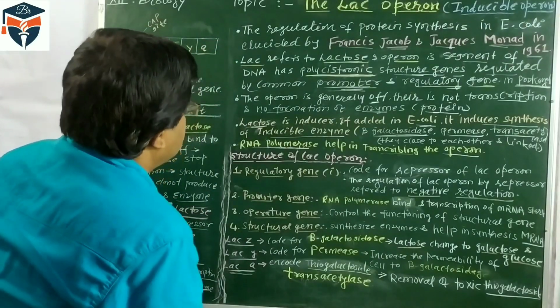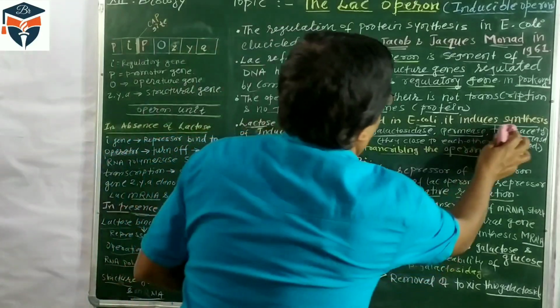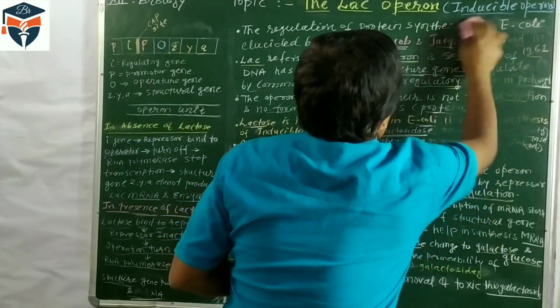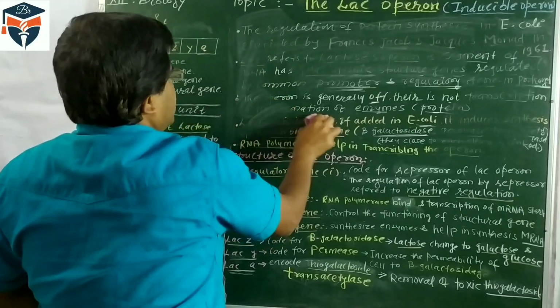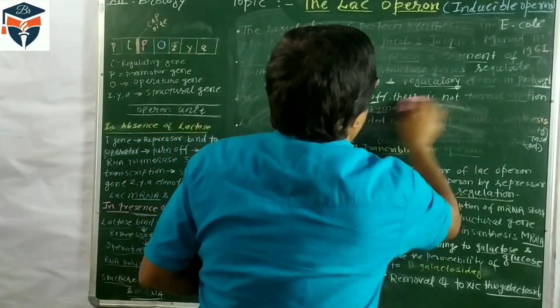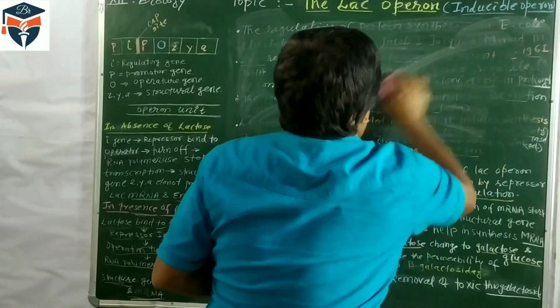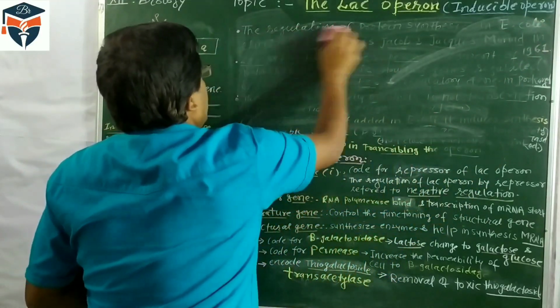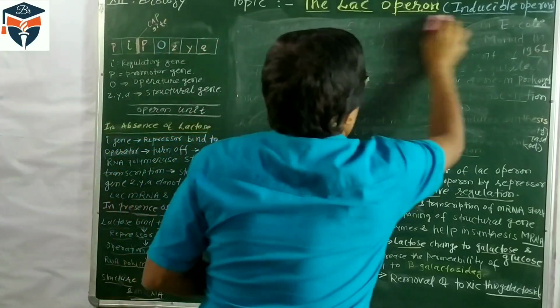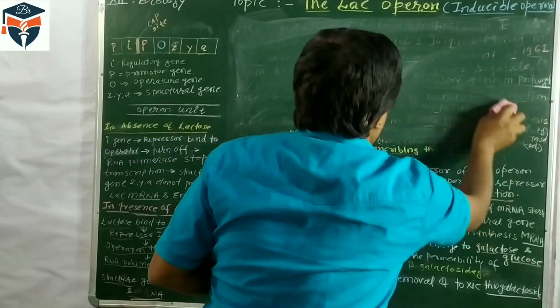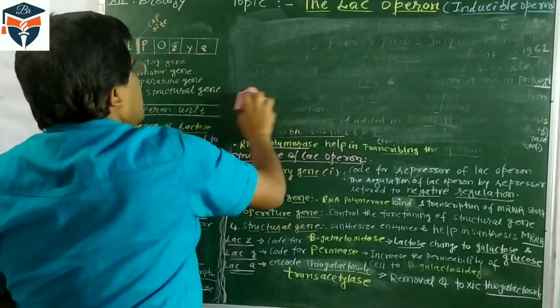We have to discuss now the structure of the lac operon. As I have discussed, Jacob and Monod gave the structure of the lac operon and the mechanism of gene regulation in prokaryotes. Now we have to understand the structure of the operon.